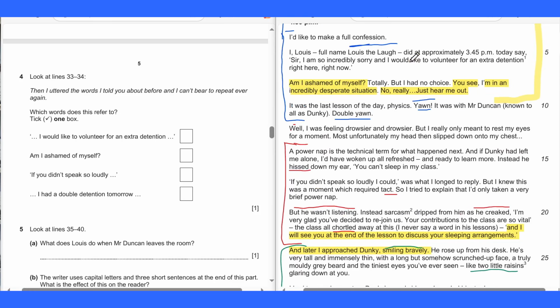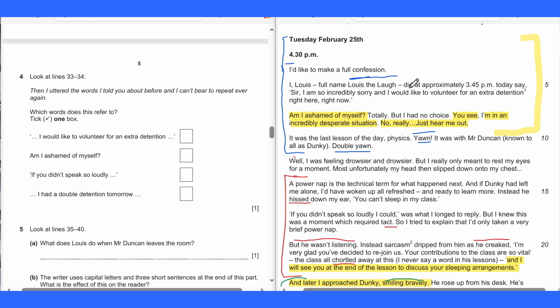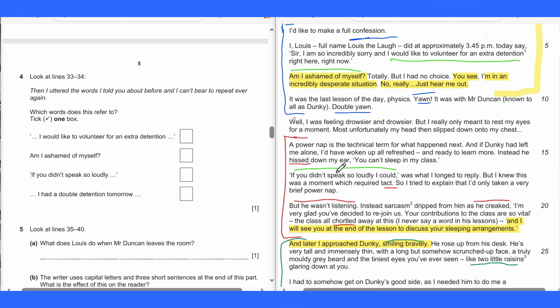See from the before here, this is from the beginning. Okay, I'm not ashamed of myself is in here. So these are the 4 lines underlined here in green. I'd like to volunteer for an extra detention, or if you didn't speak so loudly, this is the choice. Or am I ashamed of myself?